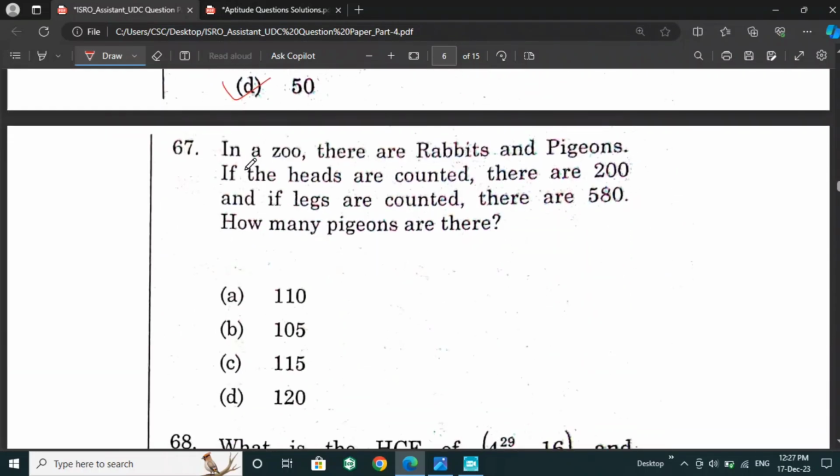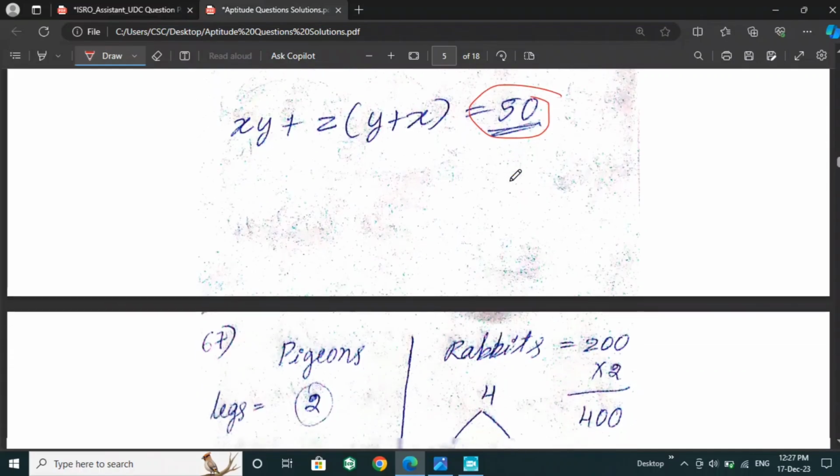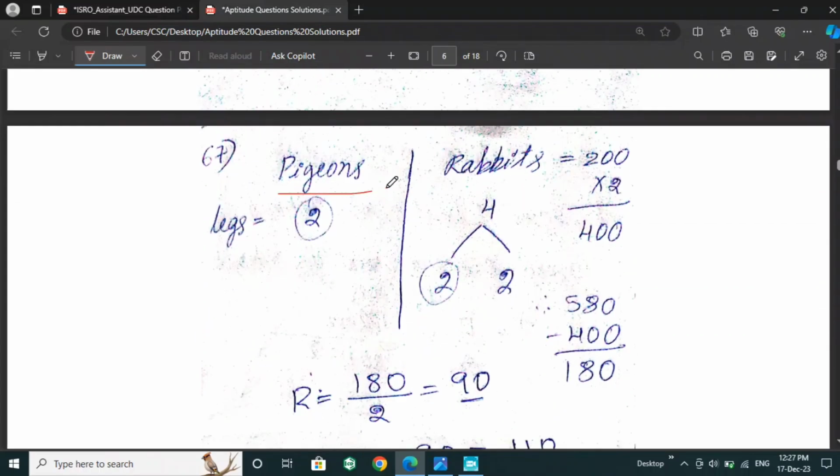Next is, in a zoo there are rabbits and pigeons. If the heads are counted, there are 200, and if the legs are counted, there are 580. How many pigeons are there? So for this question, pigeons and rabbits together have 200 heads. Then if we take the difference in legs, pigeons have two legs and rabbits have four. If we take the minimum in both the animals, the minimum is two legs.